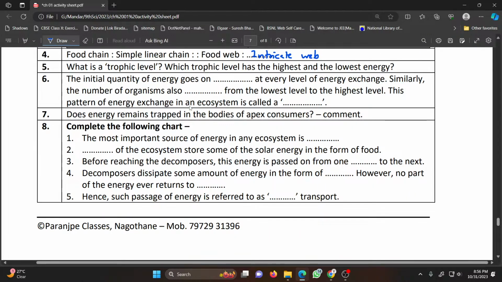Initial quantity of energy goes on decreasing at every level of energy exchange. Similarly, the number of organisms also goes on decreasing from lowest level to highest level. This pattern of energy exchange in an ecosystem is known as energy pyramid.